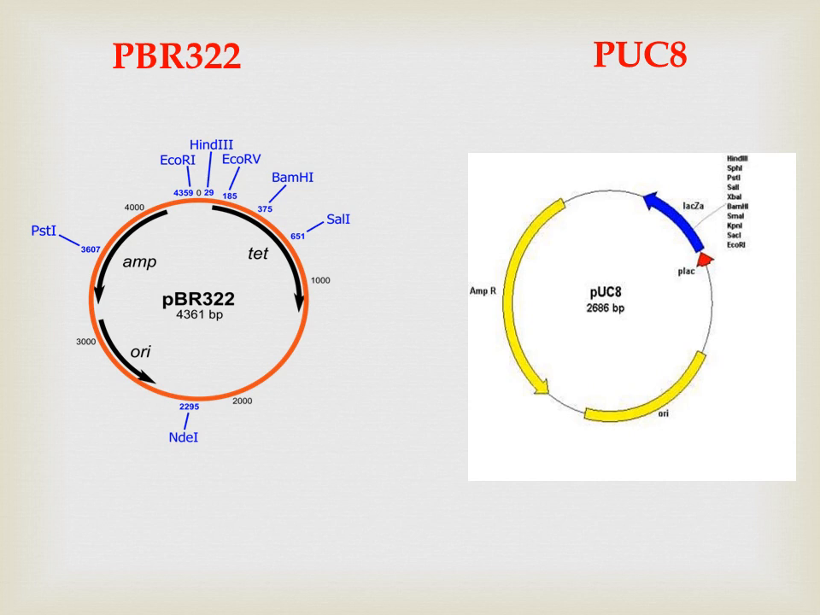pUC8 is a popular E. coli cloning vector and a derivative of pBR322. Two parts are derived: the ampicillin resistance gene and the ColE1 origin of replication. It consists of 2700 base pairs and has the lacZ gene derived from E. coli and a polylinker sequence having unique restriction sites.